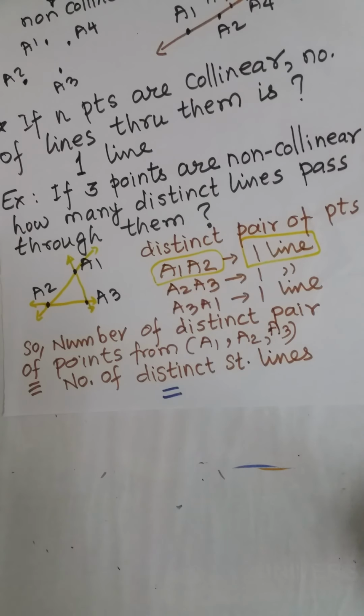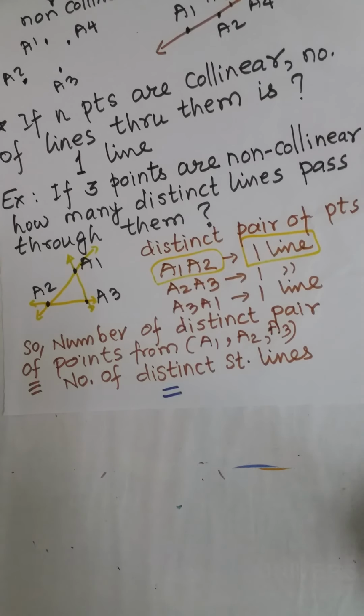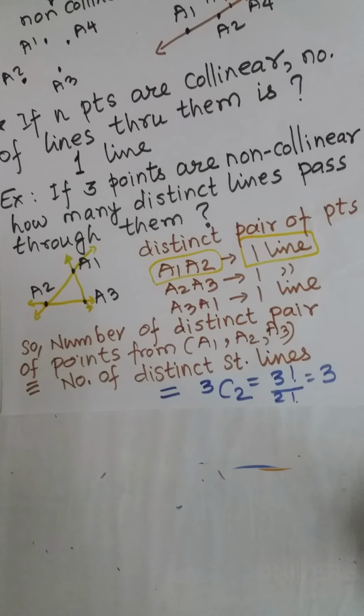Which is equal to what? Selections made from A1, A2, A3, 2 at a time, which is 3C2, which gives us 3. So 3 is the number of lines.